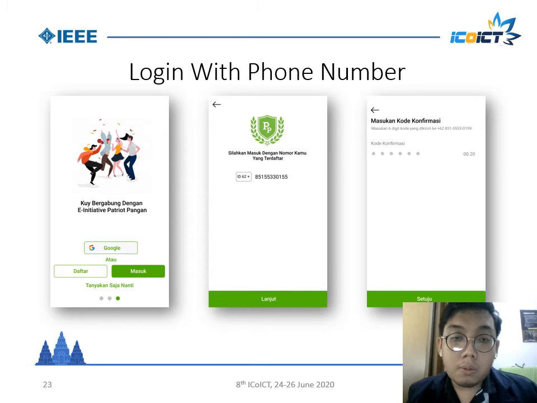After that, you must click this button, and then the app sends a confirmation code to your phone, and you must fill it into this screen and then click agree or setuju.